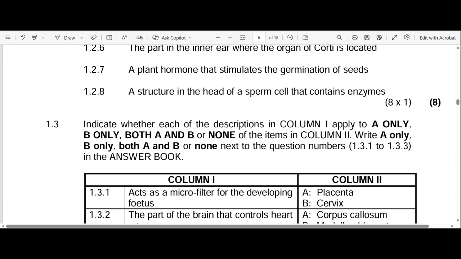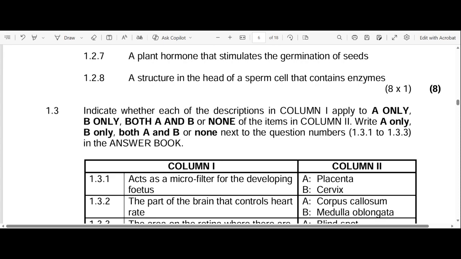Abscisic acid actually is the opposite of gibberellins. Where one stimulates seed germination, the other inhibits it. In the case of abscisic acid, it inhibits or prevents seed germination during winter, or during times when water is scarce. Okay, so the answer here is gibberellins.